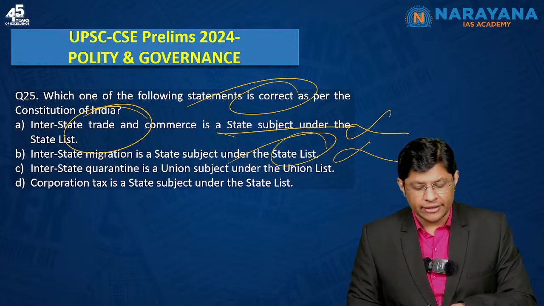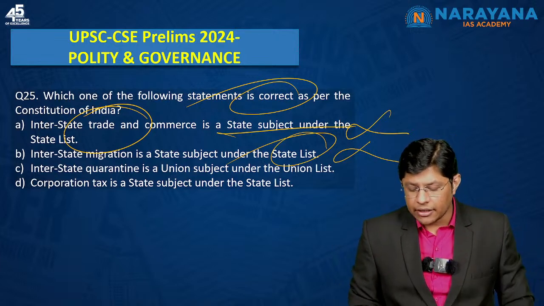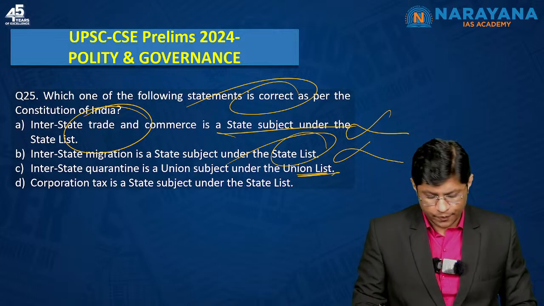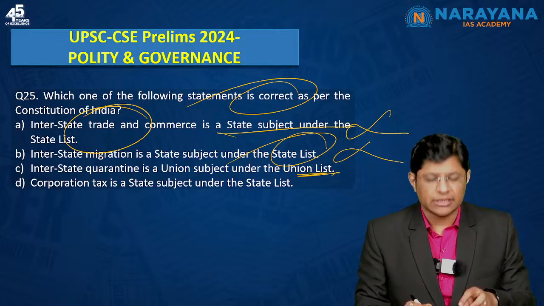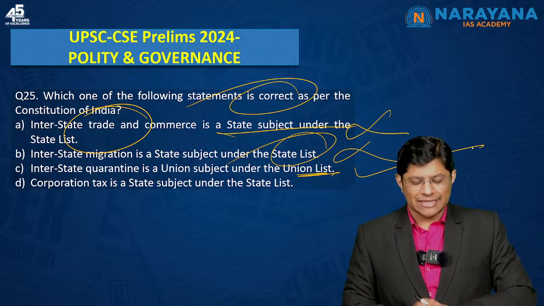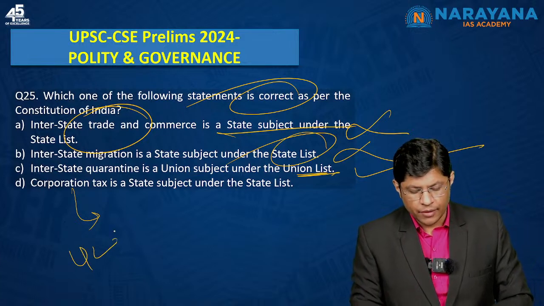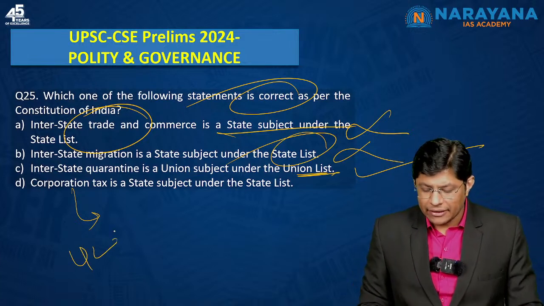Interstate quarantine, again, it involves state. Is a union subject under the union list? Okay, there's a high chance that this subject might be under the union list. Corporation tax is a state subject under the state list. Again, corporation tax is something that falls under the union list. So which of the following statements is correct?